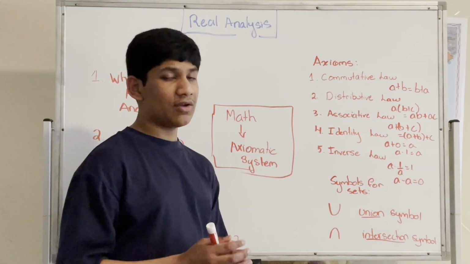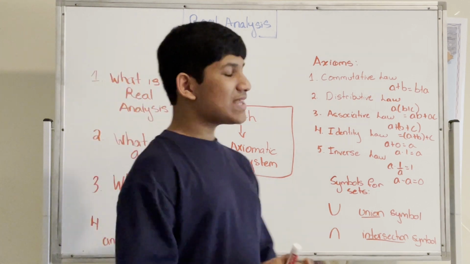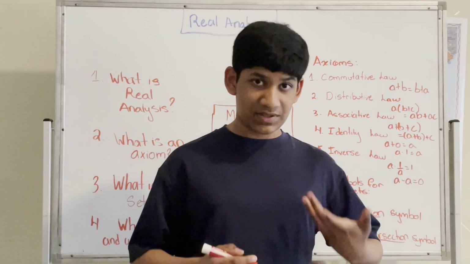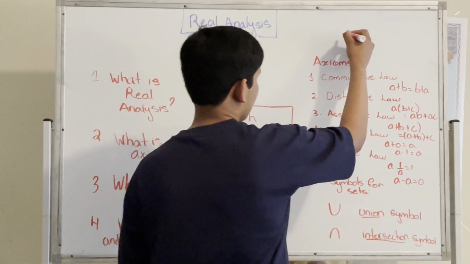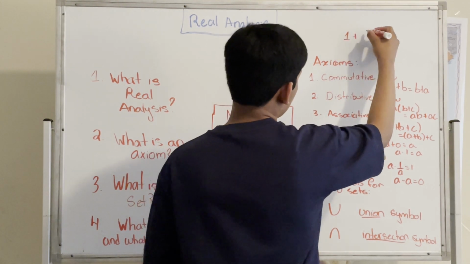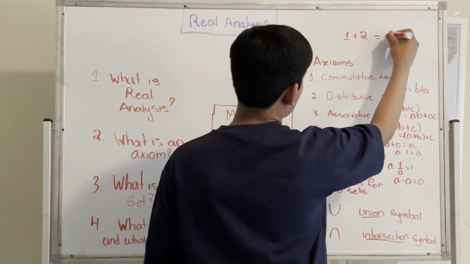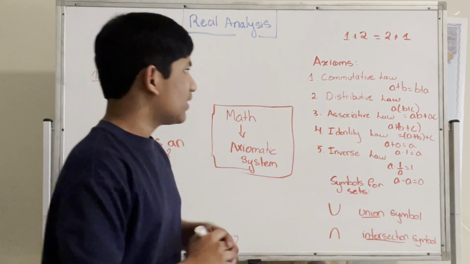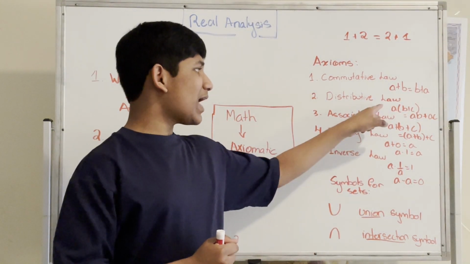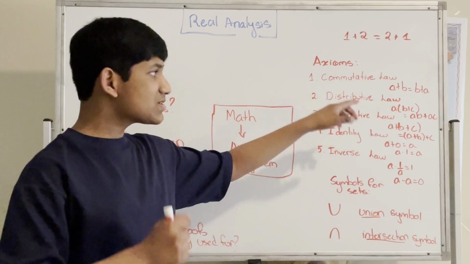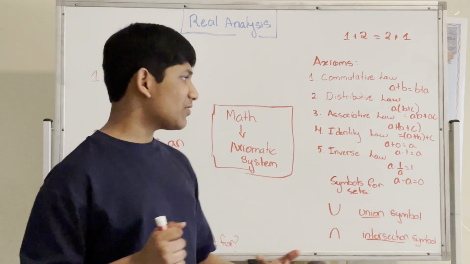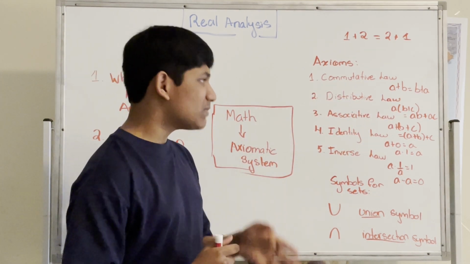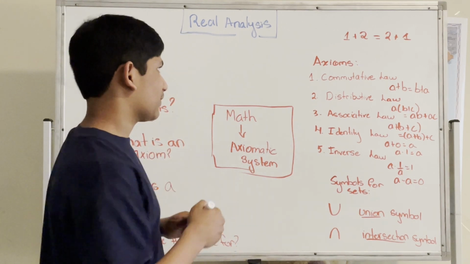So, first we have the commutative law. The commutative law states that A plus B is equivalent to B plus A. In other words, if you have 1 plus 2, this is equivalent to 2 plus 1. This is an obvious fact. The distributive law states that we have A times (B plus C), where B plus C is in parentheses. This is equivalent to A times B plus A times C.